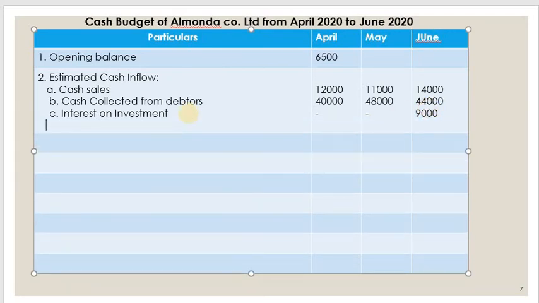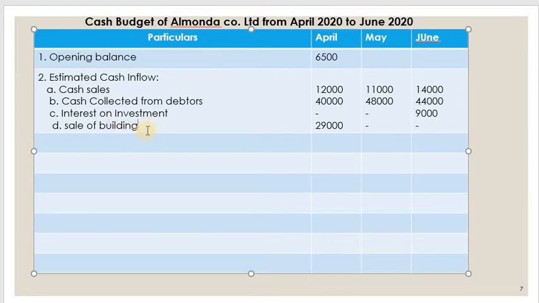Now let us write another one, that is sale of building. In which month? Just see in the problem and you will find out. It is in the month of April, so write down the amount 29,000. In the other months it is nil.